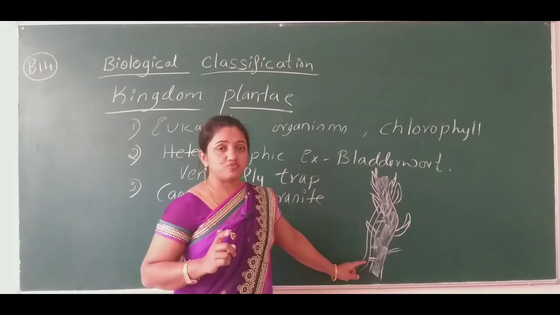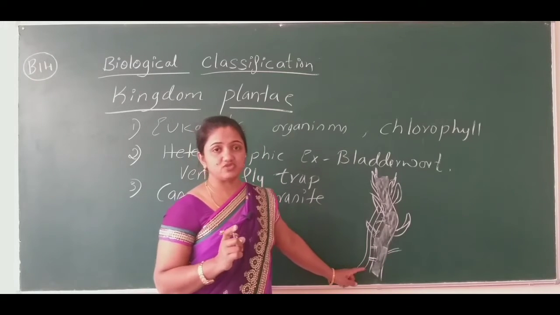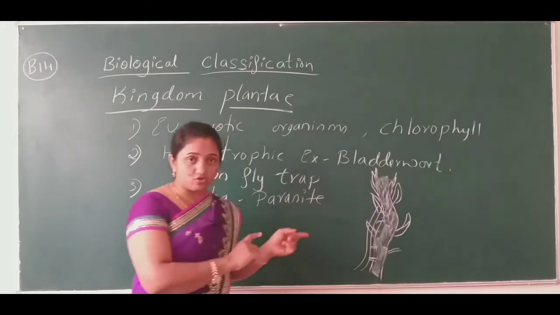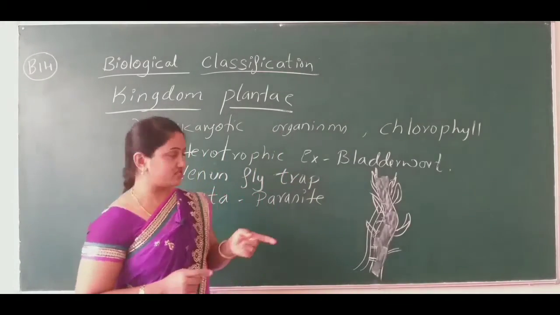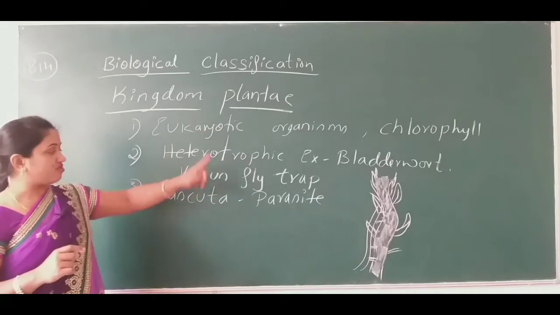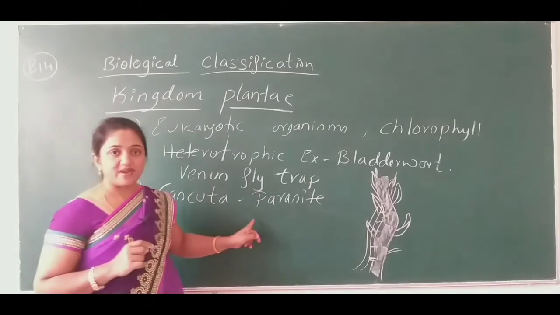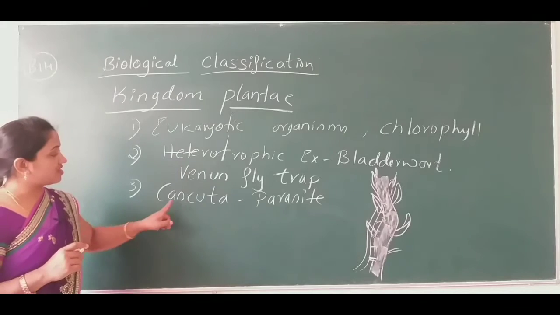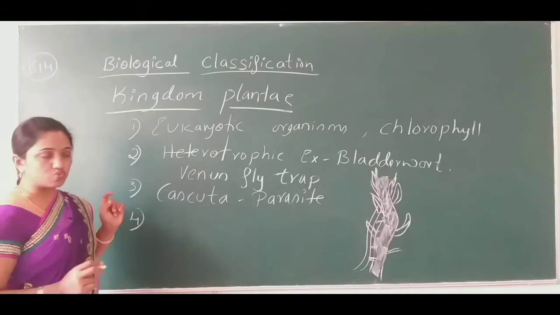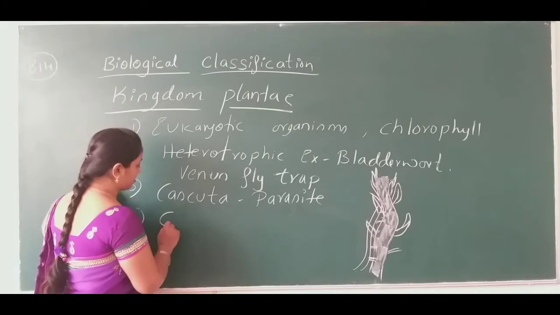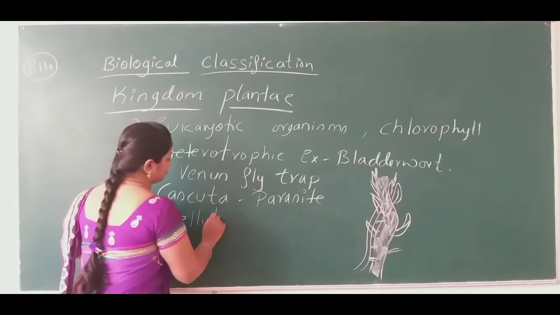It is not going to produce any kind of food. It is not a heterotroph also. It is known to be a parasitic organism or parasitic plant body. You have to remember the plant name. The plant name is Cuscuta. The cell wall is true, and the cell wall is made of cellulose.